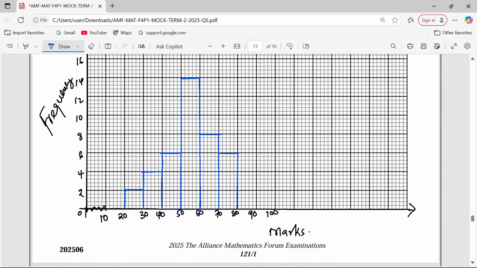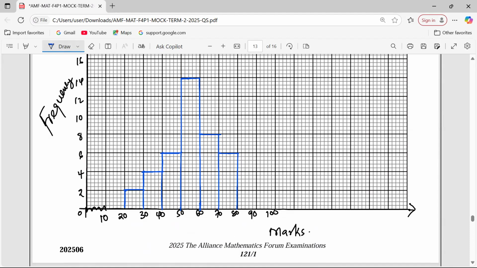Remember, there is another type of data whereby the classes are not equal in length. There we come up with frequency density. Now I want you to know this: frequency against the boundaries, we get a histogram.